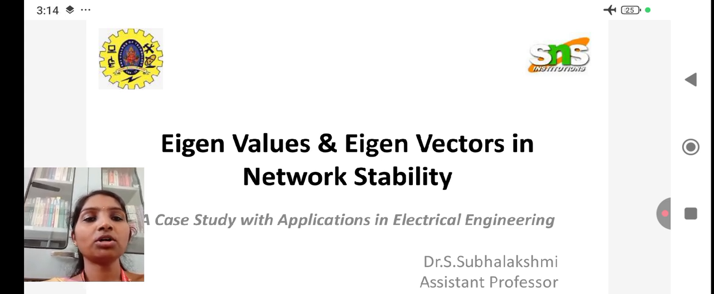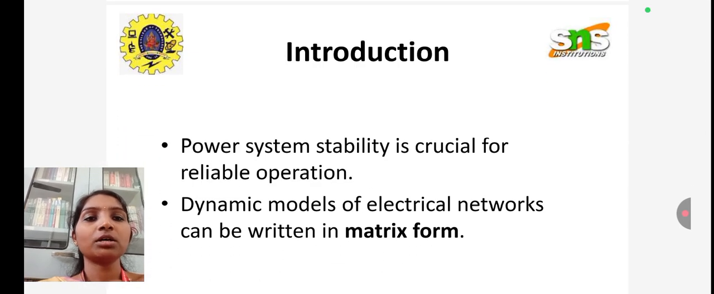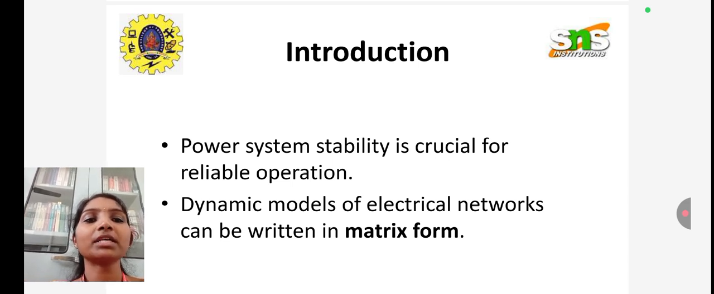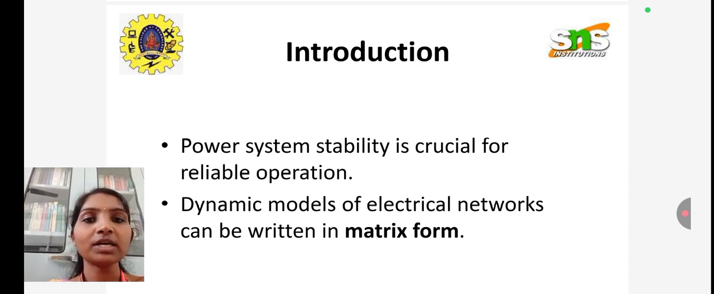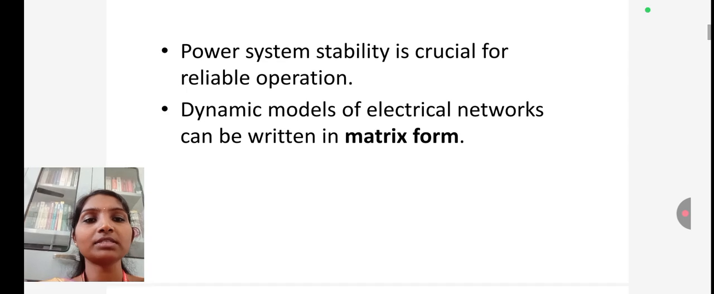This is a case study on eigenvalues and eigenvectors in network stability, with applications in electrical engineering. Introducing this, power system stability is very important and crucial for reliable operation. Dynamic models of electrical networks can be written in matrix form. This is the basic introduction for network stability analysis using eigenvalues and eigenvectors.